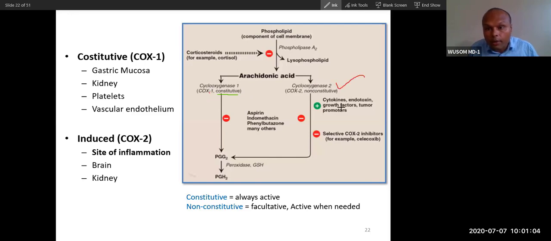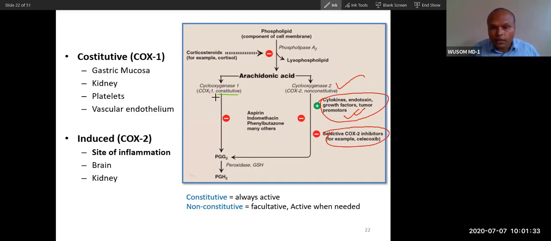COX-2 is inducible. You can see many things stimulate it: cytokines, endotoxins, bacterial endotoxin, growth factors, and tumor promoters will stimulate this COX-2. These are present in macrophages and inflammatory cells, and there are things that can inhibit this. Selective drugs can inhibit it. So there are inducers for COX-2, but there is no inducer for COX-1.